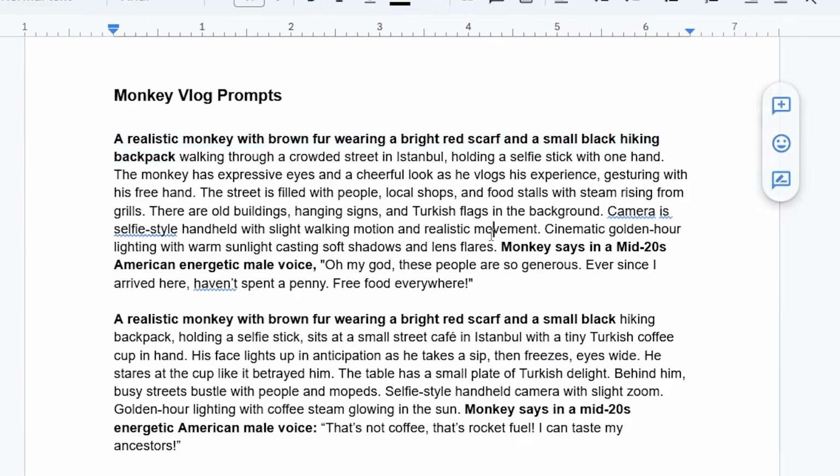But here's something a lot of people miss. Don't just copy-paste every prompt blindly. Take a second to actually read through it. ChatGPT sometimes skips or rewords things, so just double-check that it includes everything.